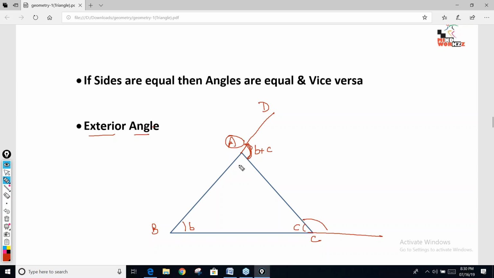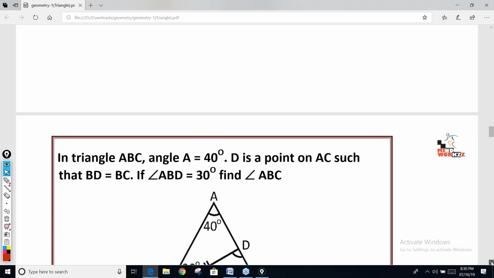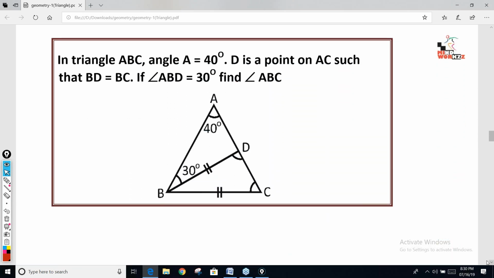Okay. So if this angle is A, this angle is B, this angle will be A plus B. This angle is A, this angle is C, so this angle will be A plus C. So these are the two properties, and I'm giving a question based on these two properties. Try this. This is very simple. Oral question, quickly tell me what is the answer?